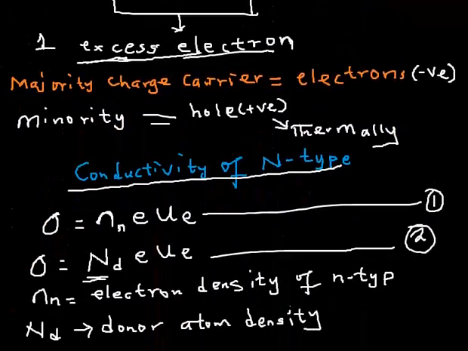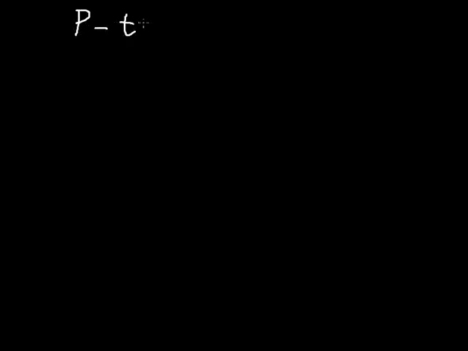Discussing the p-type semiconductor. How is a p-type semiconductor formed? A p-type semiconductor is formed when a pure form of semiconductor is doped, this time around, with a trivalent atom.